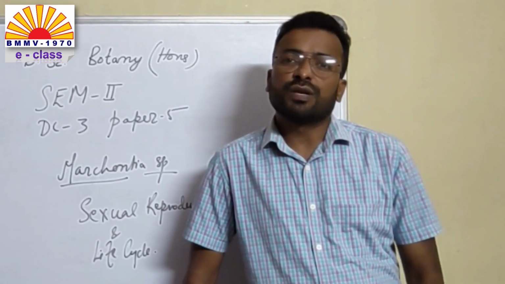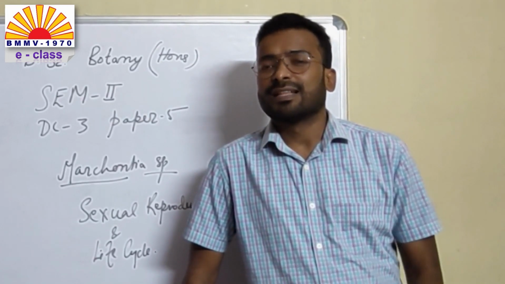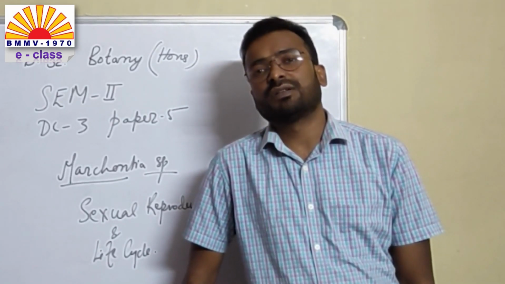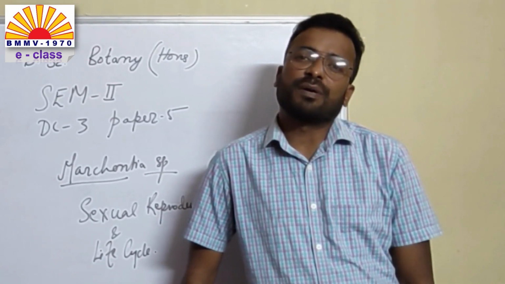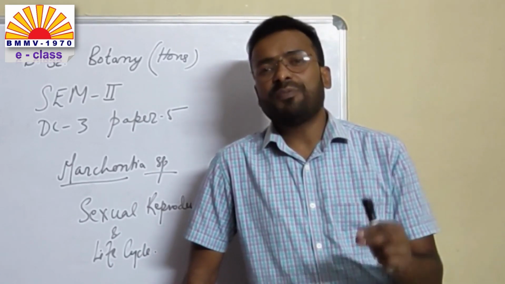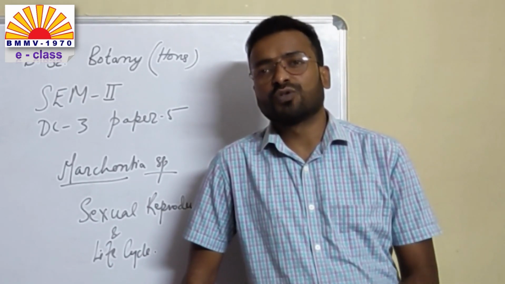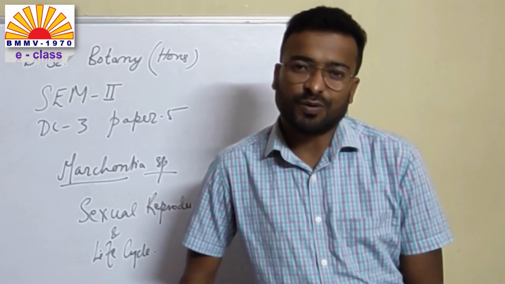I want you to recall whatever we have been talking about in the previous classes. Things like the haploid generation, the gametophyte that Marchantia has, and here we will be talking about the sexual reproduction and the sporophytic generation. I have prepared a few slides and I want you to go through them carefully and we will discuss about it later. Please follow the slides.